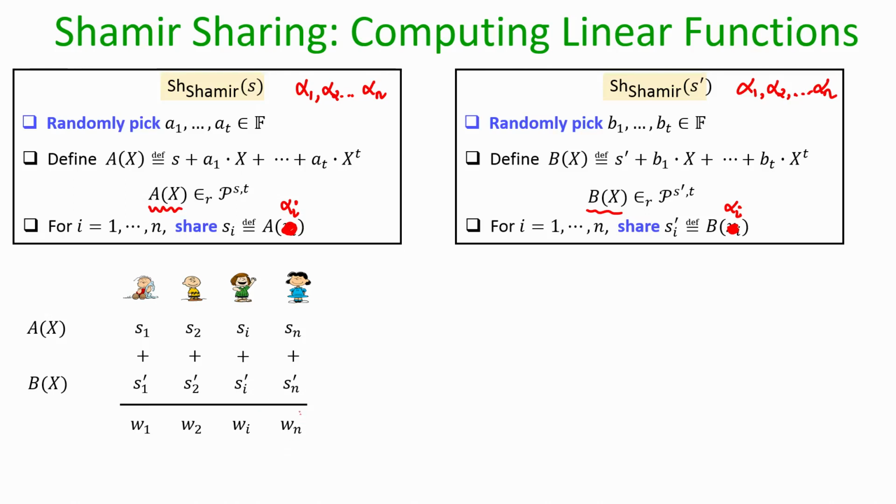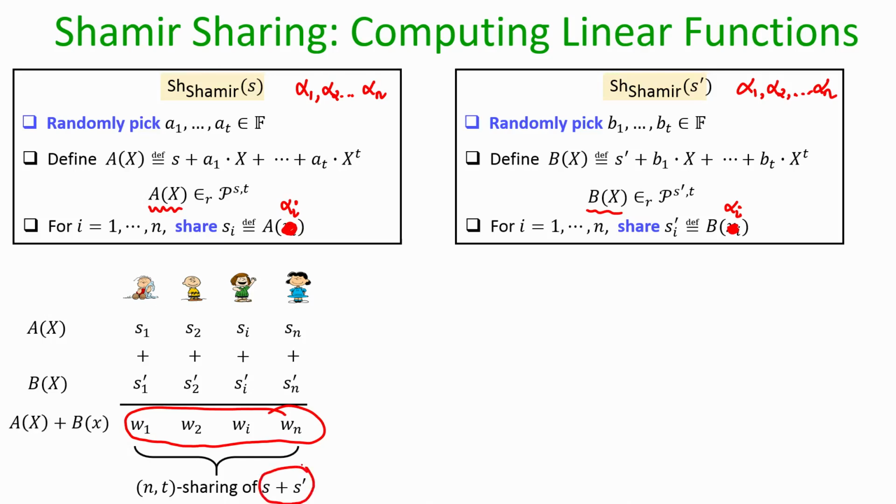So, this will be a new vector of n field elements, and if you see closely here, this new vector of n field elements actually constitutes a set of (n, t) summation shares for the secret S plus S prime. This is because if I consider the polynomial A of x plus B of x, let us call that polynomial V of x polynomial.